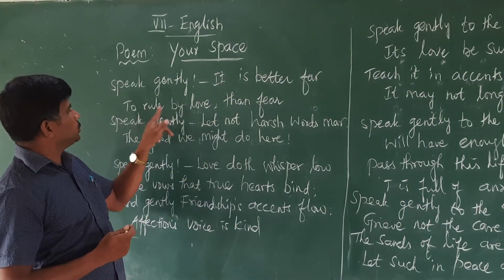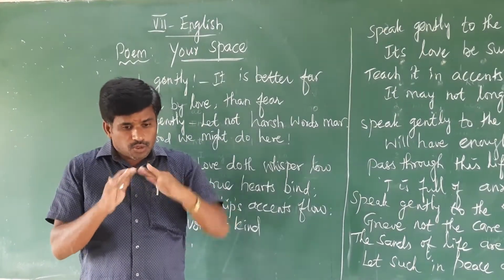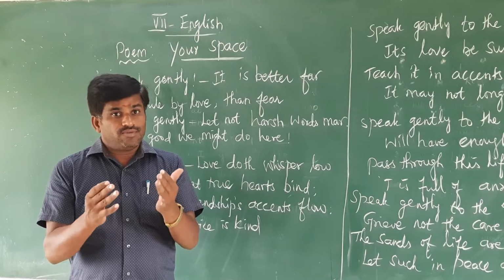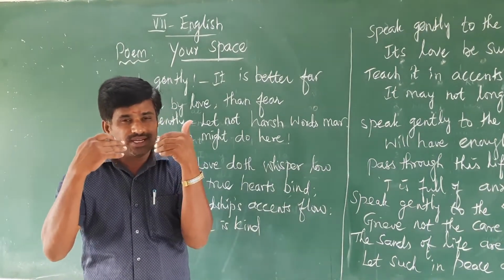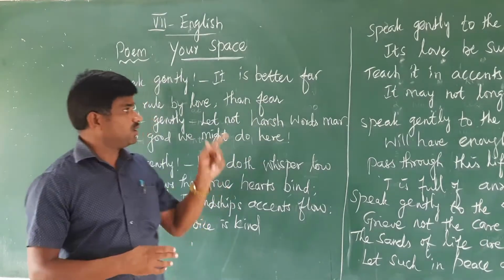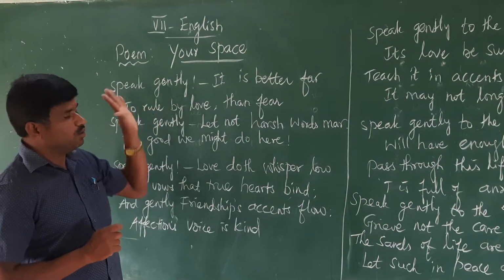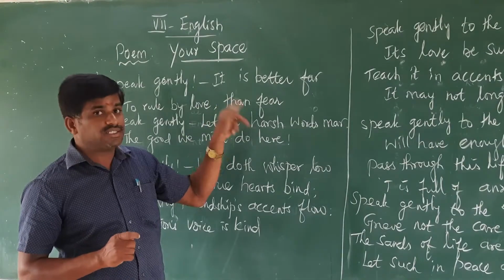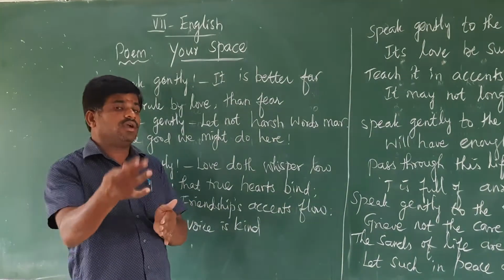The second line, to rule by love than fear. We should not rule them with fear. We should rule them in a loving manner, that means with a kind manner. With fear we should not rule others. That's what the second line is explained by the poet. To rule by love, not fear.